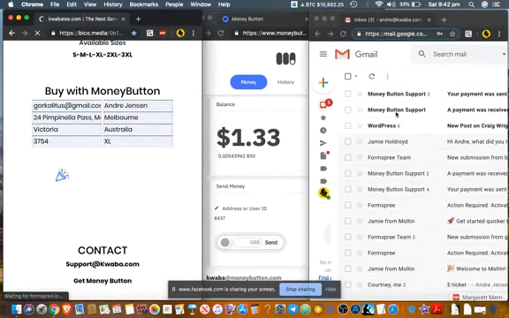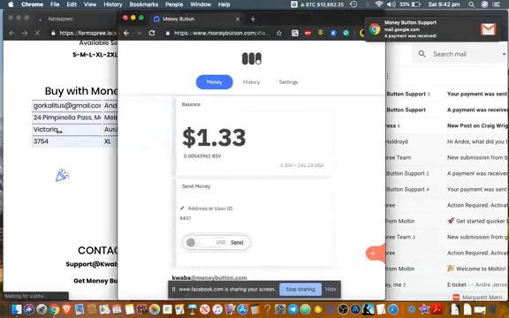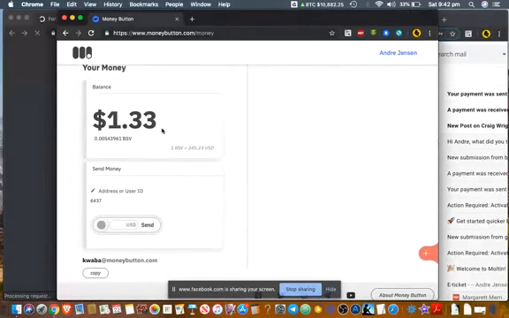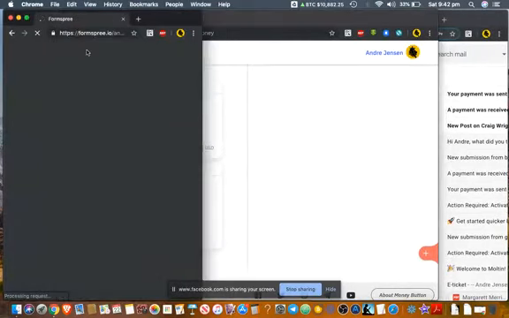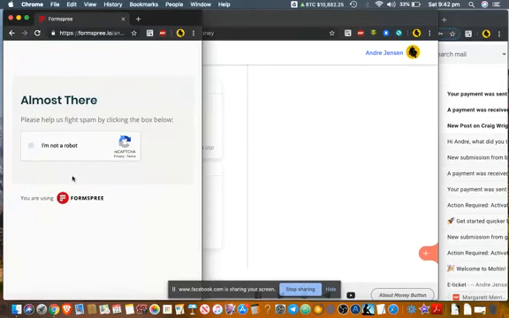Also, you can see in my email. So if you go into my Money Button, look now, all the notifications are starting to come up to say that it's been paid. That's how fast Bitcoin SV is. It's really, really quick, right? So now on that website that was just up, it's going to ask me to confirm I'm not a robot because I don't want spam.